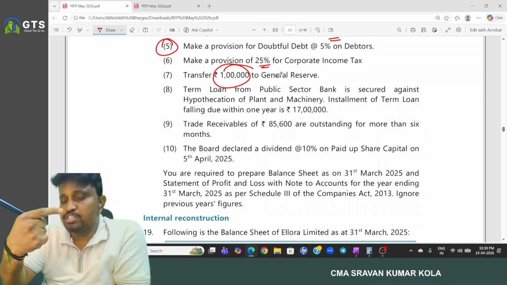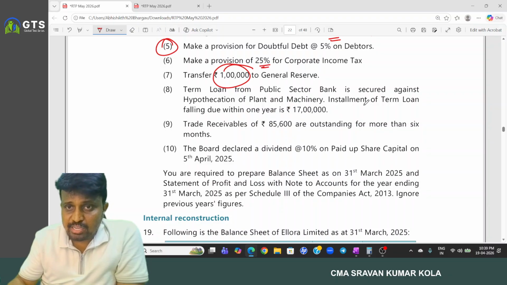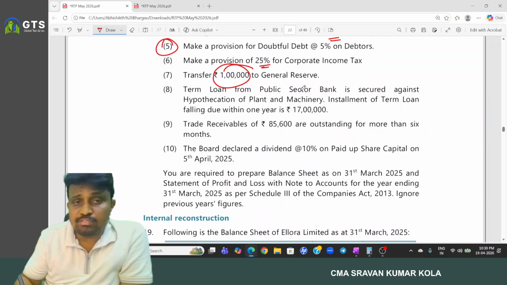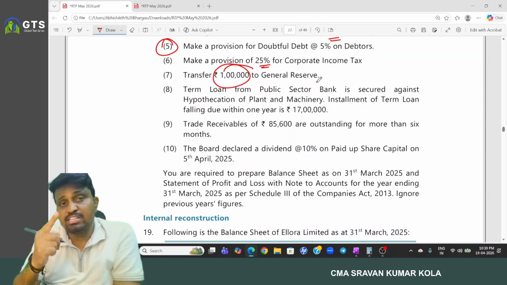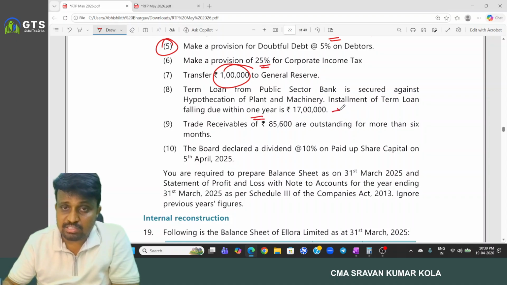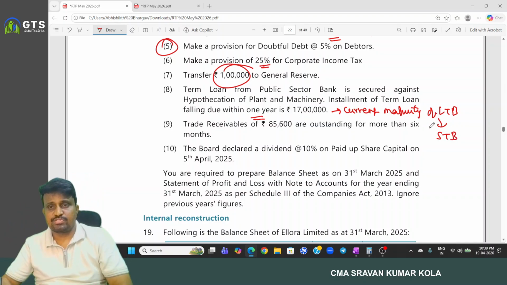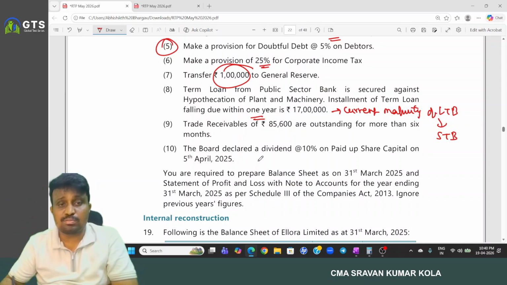Okay, and next, make a provision for 25% corporate income tax, and for general reserve we have to transfer, reduce it from profit and loss and add it to general reserve. And regarding the installment of the term loan, out of the total term loan from the PSU, the public sector bank, that is a long-term borrowing. But out of that, one installment is payable within 1 year. This is the current maturity of long-term borrowing. We have to show it under short-term borrowings. And the remaining amount we continue to show under long-term borrowings.